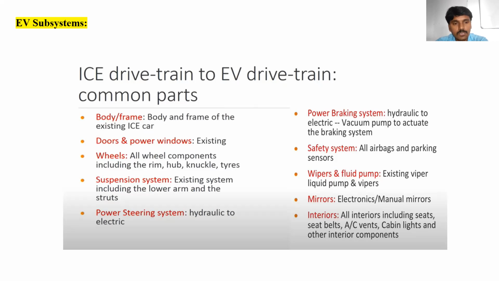Doors and power windows are also present in the electric vehicle as well as the IC engine vehicle. There is no particular condition that power windows will be present in the electric vehicle and not in IC engine vehicles. That is not a condition, but doors and power windows exist in both vehicles. Next, the wheel component, including the rim, hub, knuckle, and tires. This is also one part of the vehicle.